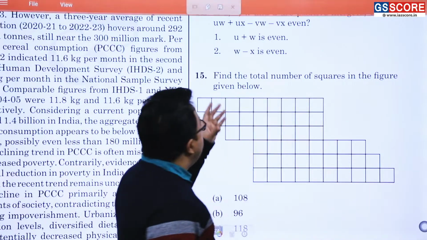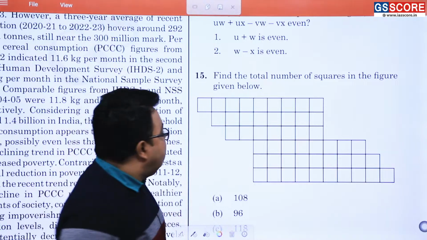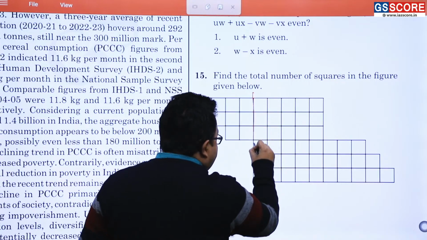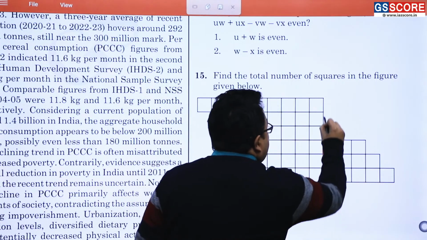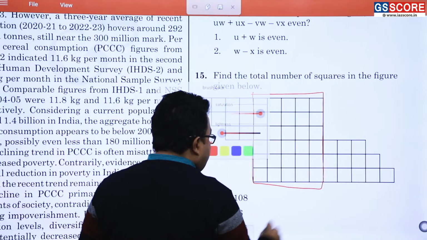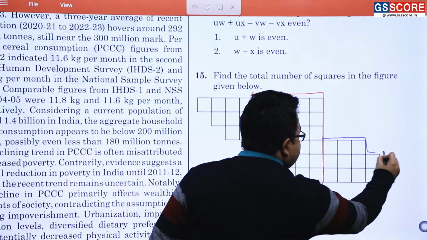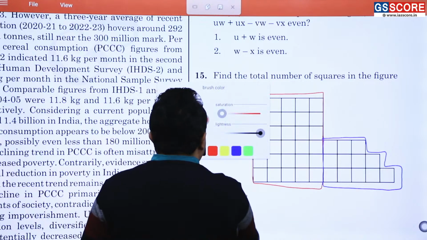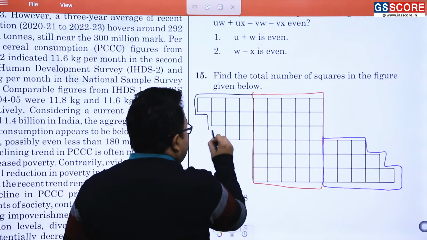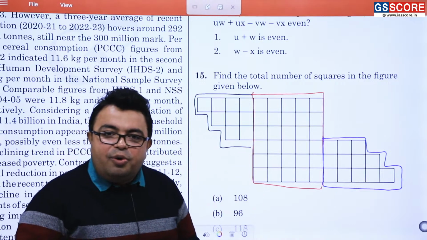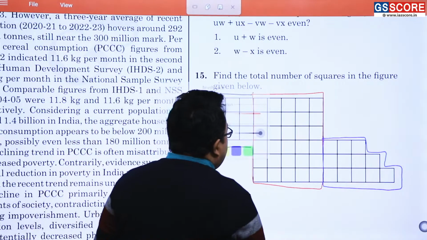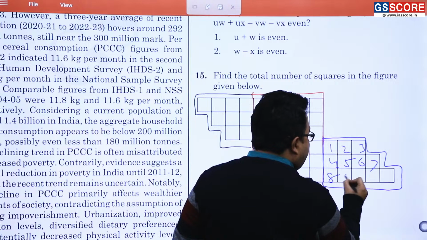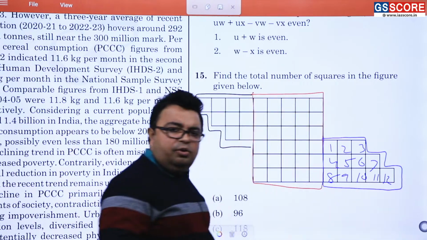The first question is, what is the total number of squares in the given figure? Just analyze some parts. What is that part? One part is this. Am I correct? Other part is this. And what is the other part? Other part is this. Now understand how many things will be there. You have to calculate separately. 1, 2, 3, 4, 5, 6, 7, 8, 9, 10, 11, 12.